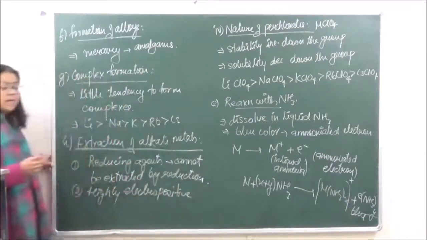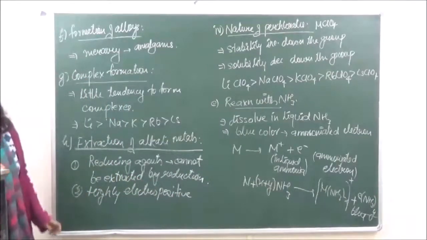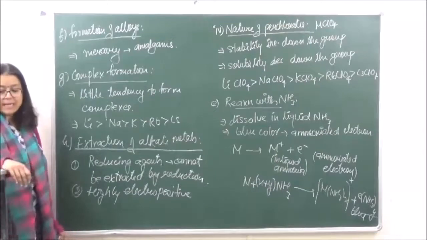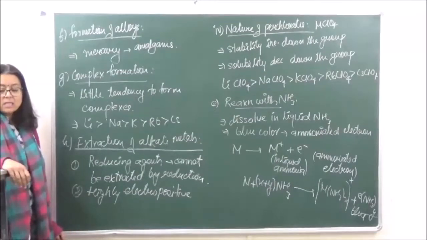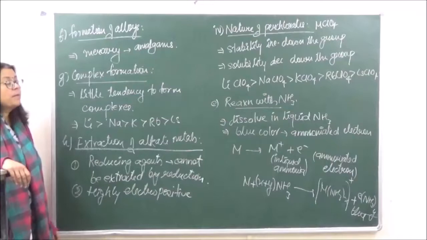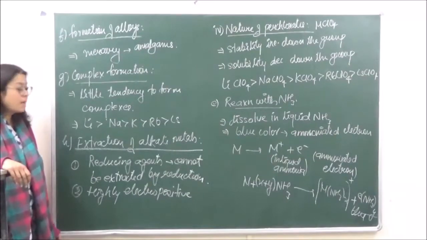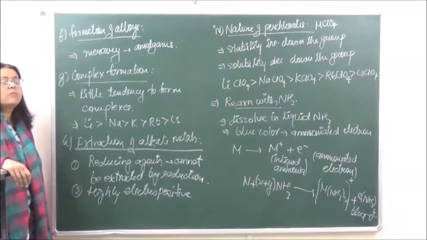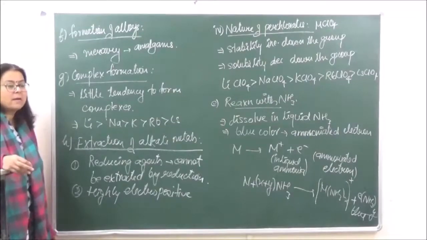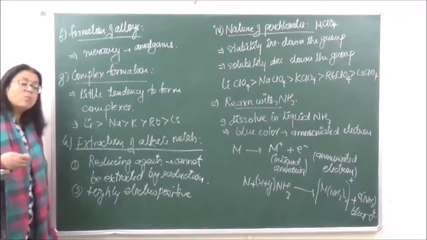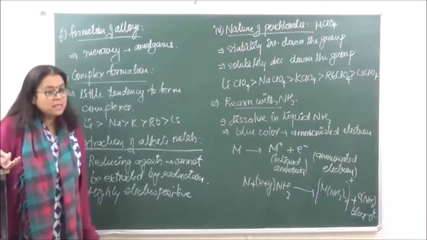Because of the high electropositive character, this method cannot be applied for displacing other metals, because they themselves are the most reactive metals. If you want to displace them by some other metal, being the most reactive, they cannot be displaced, but they will displace other metals easily.